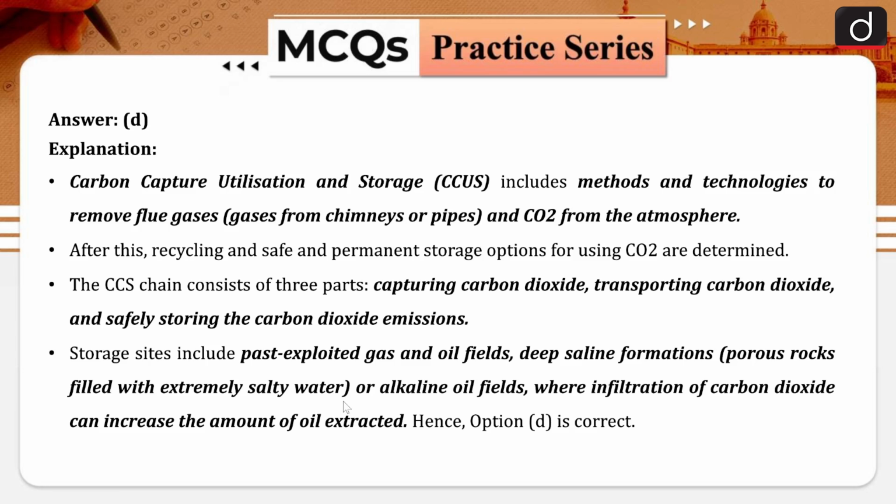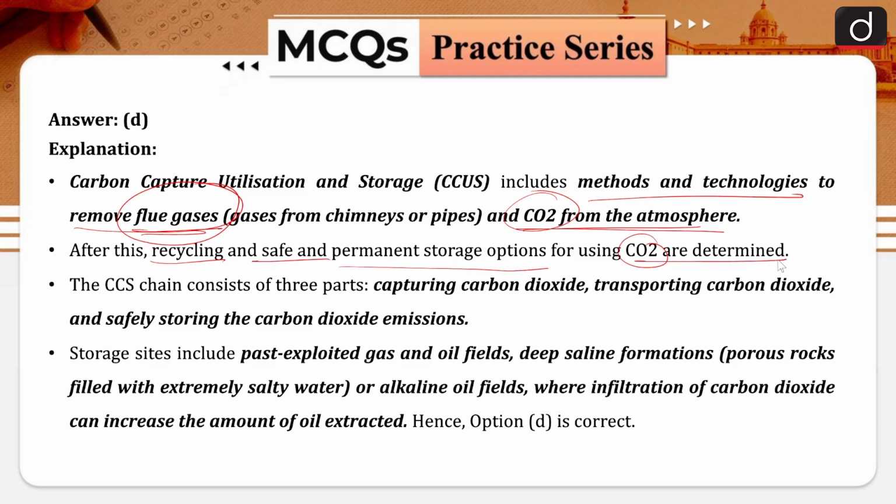Here you can see carbon capture, utilization and storage includes methods and technology to remove flue gases. These flue gases are nothing but the gases which are released from the industries, chimneys and pipes. So basically these flue gases are captured, and then using various methods we can go for the storage of these, and CO2 is one of them. We are trying to capture it from the atmosphere and store it somewhere else. Why? Because we are trying to curb the greenhouse gas emissions, and CO2 is one of them. After recycling, the safe and permanent storage options for CO2 are determined.